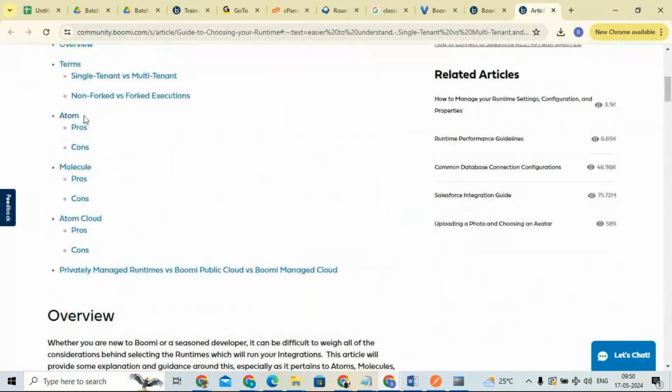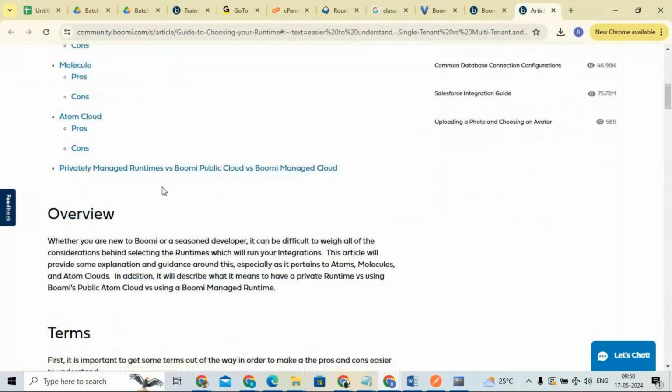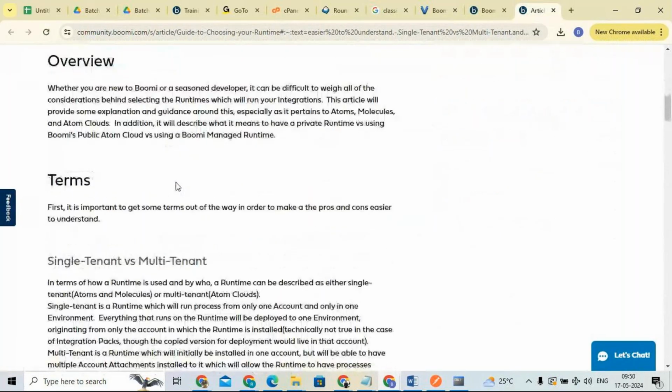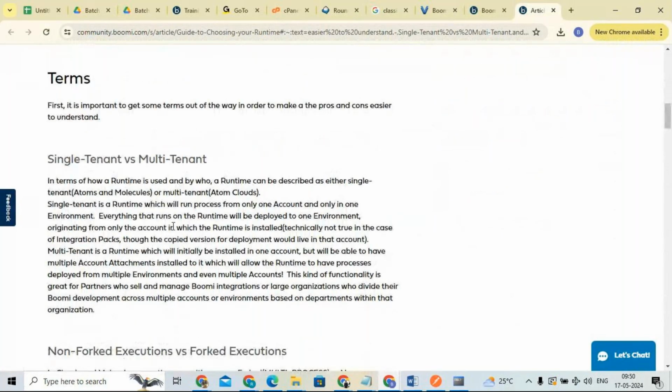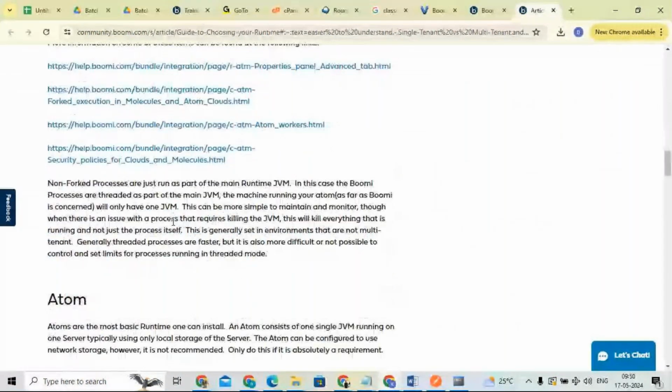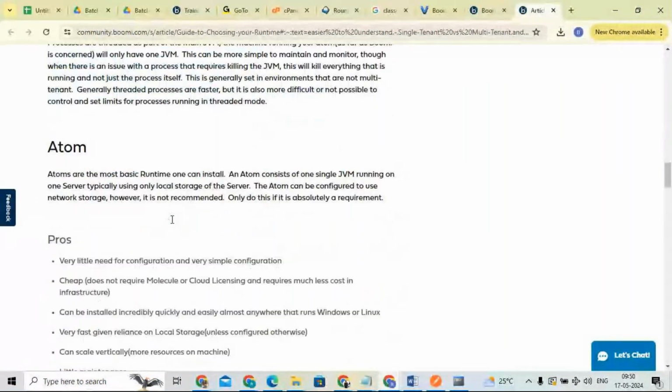Now you can see here we have atom, molecule, atom cloud, and another is cluster atom. We have four types of atoms. Okay, so atom is a single tenant single node runtime engine. It is the most basic runtime which is installed, and atom consists of a single JVM runtime engine.